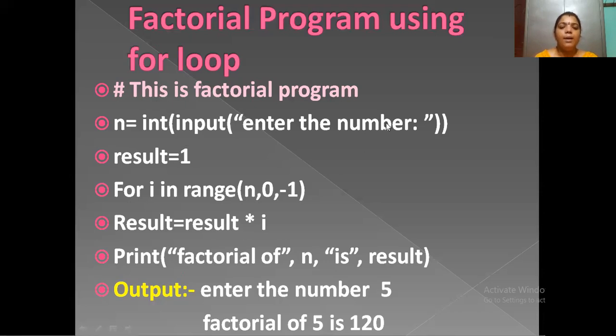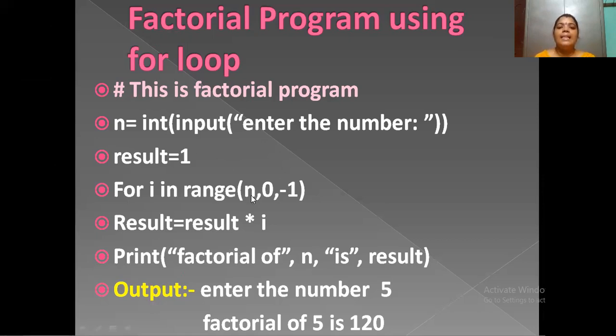Next, result is equal to 1. Why do we use result is equal to 1? For example, the factorial of 4 is 24, which we get by 4 into 3 into 2 into 1, combined together to give the answer 24.